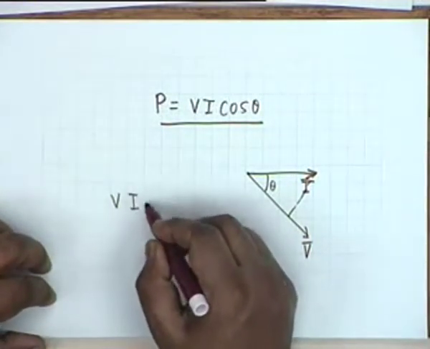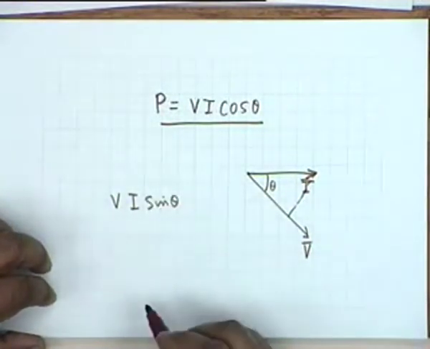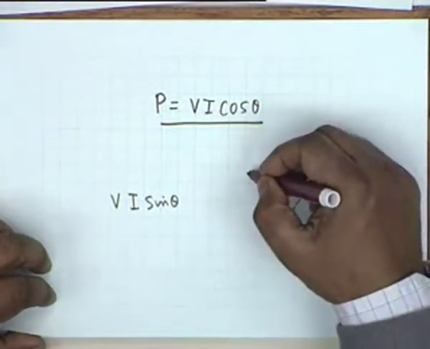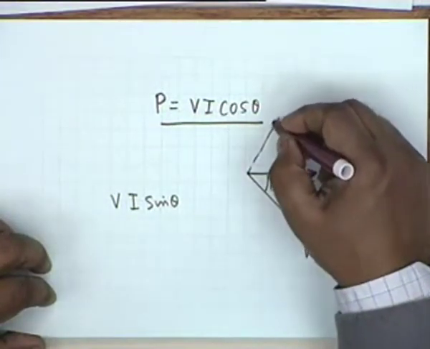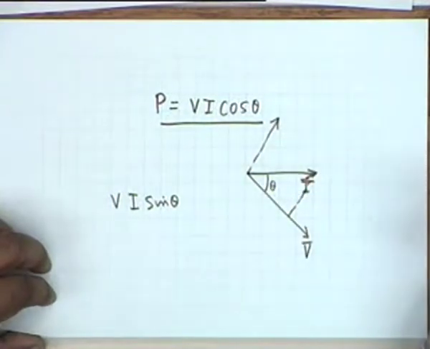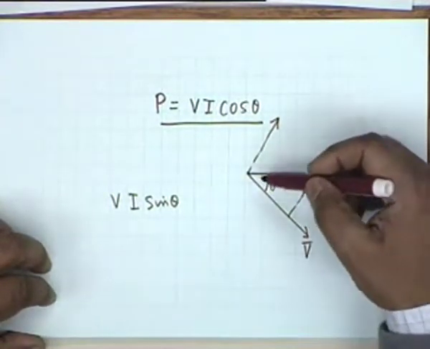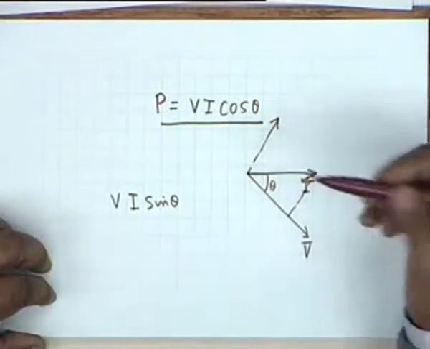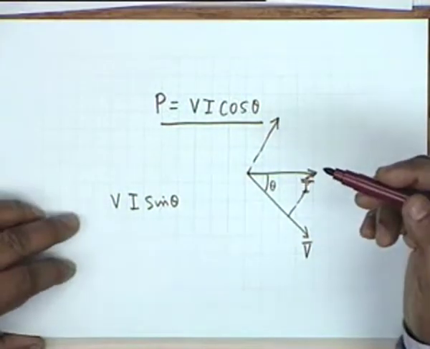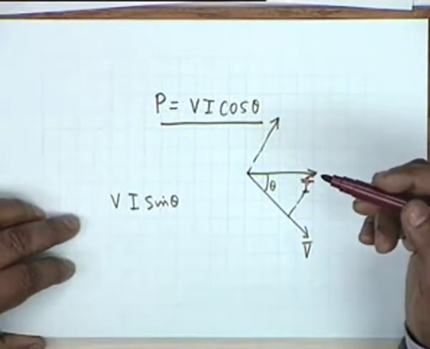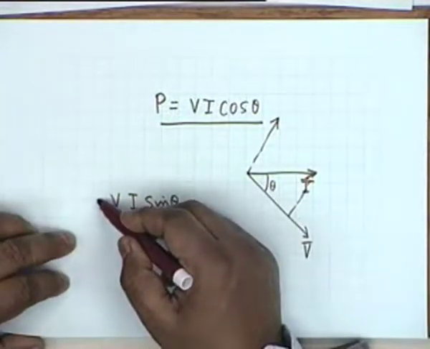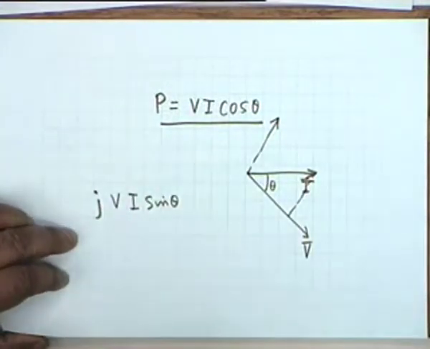That is, what about the product VI sine theta? Well, if this is I cosine theta, obviously there must be an I sine theta in this direction. Because it is orthogonal, it can be represented by multiplication by j.